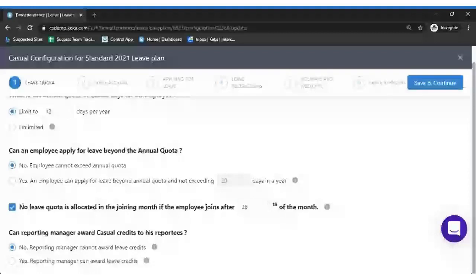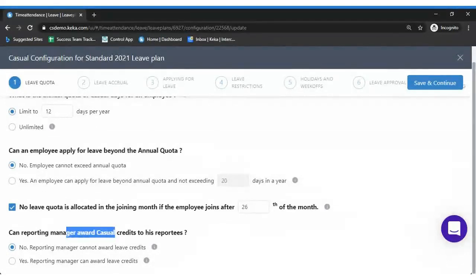Right, so moving on to the next option, which is: can a reporting manager award casual leave credits to his reportees? In some cases an employee would be working on an off day or beyond their shift hours. In such cases the reporting manager would award some comp off to that employee. So in that case, whether you want to allow the reporting manager to allocate this particular leave type of casual